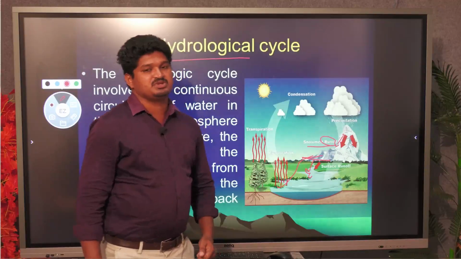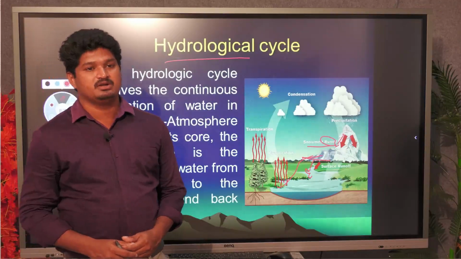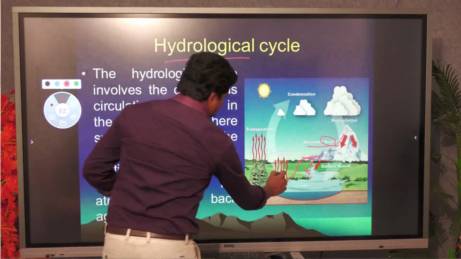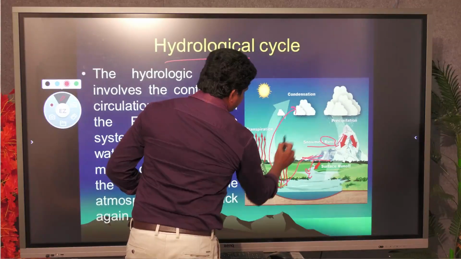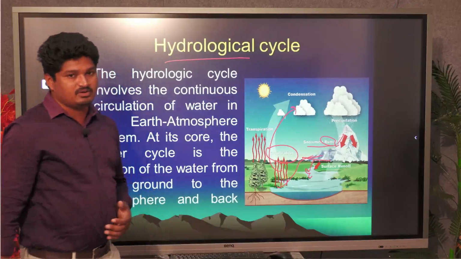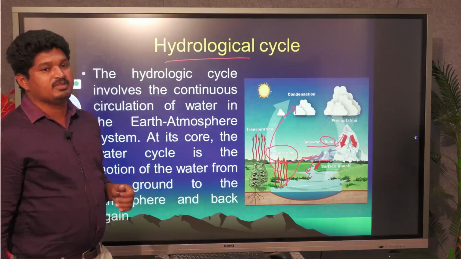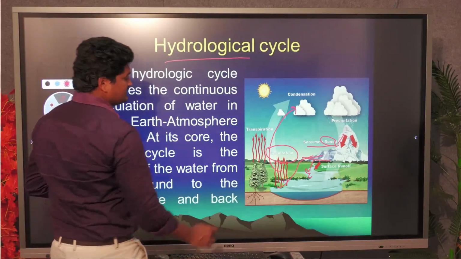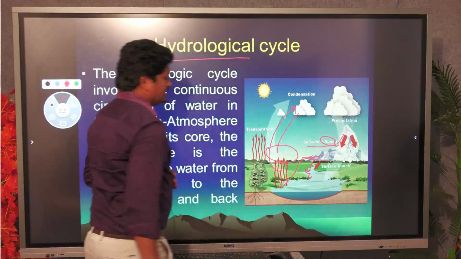Before merging into the sea, different processes occur, such as evaporation. Evaporation means the water is evaporated and forms clouds. In the process of formation of clouds, the water changes from vapor to liquid to solid state. That we call evaporation.